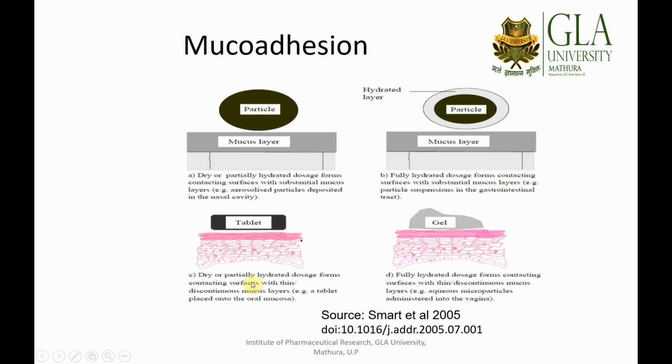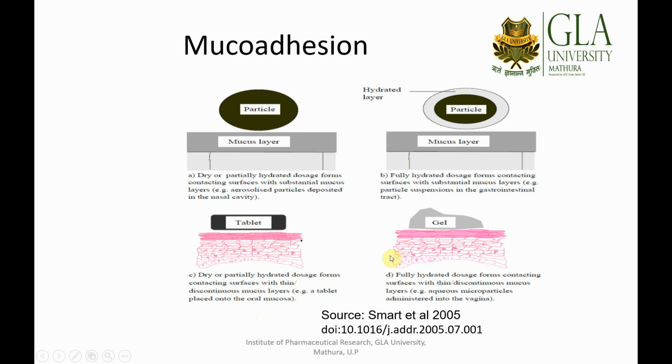Now coming to the main point of communication, any tablet made in that fashion to obtain mucoadhesion in the oral cavity. You can see the oral mucosa we are talking about. Dry or partially hydrated dosage forms contact the surface with a thin discontinuous mucus layer. An example is a tablet placed onto the oral mucosa.